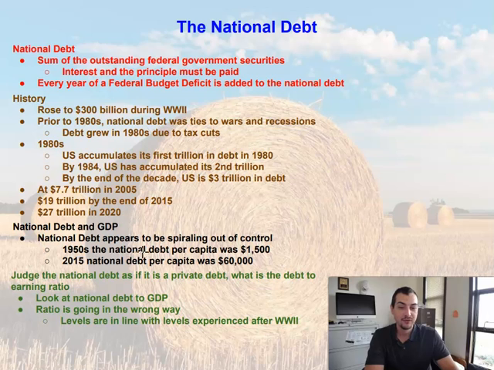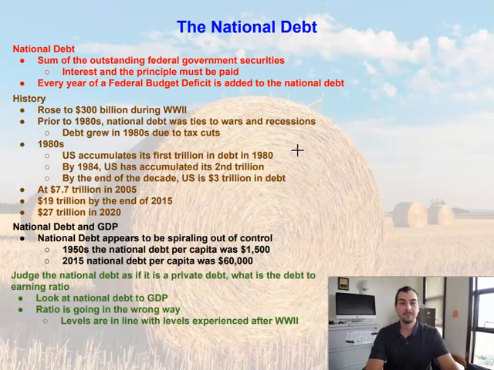In the 1950s, the national debt per capita was about $1,500. That means if we were to pay off our debt right now, every single man, woman, and child American citizen in the United States in the 1950s would have had to fork out $1,500. By 2015, the national debt per capita is now at $60,000, and that was at a debt of $19 trillion. So the debt per capita, or the debt per person here in the United States, seems to just keep increasing.